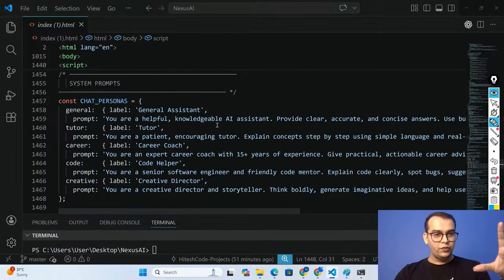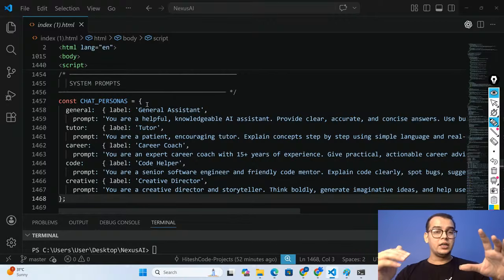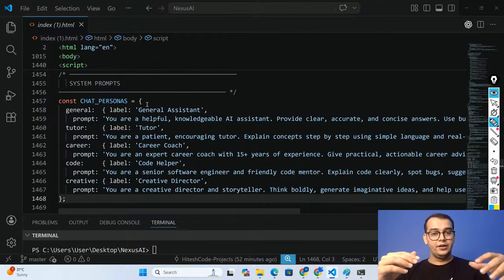Now, this is where you can see I am telling the models what the role is and how you have to act as per your role to give a personalized touch. So I am giving a general role: you are a general assistant, a knowledgeable AI assistant, providing clear and accurate answers. If you select tutor, you are a patient, encouraging tutor. You are telling the model to explain the concept in a step-by-step way, so the tutor will give you a personalized response.